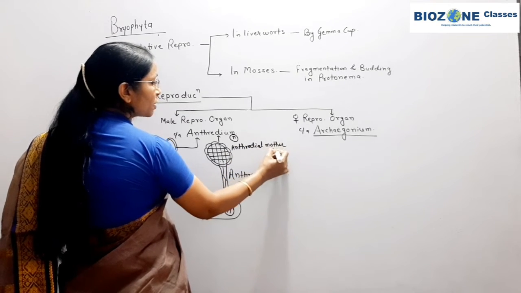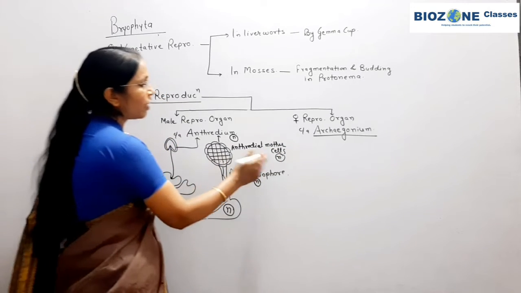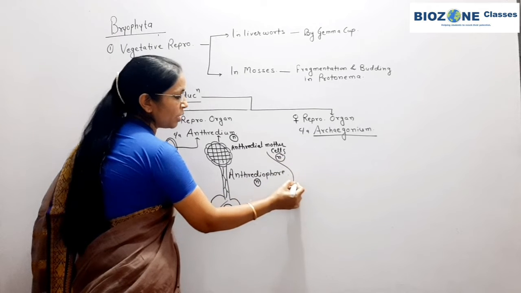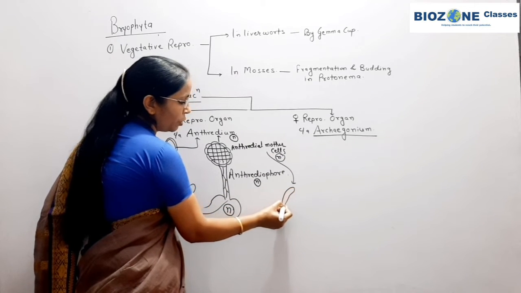These antheridial mother cells are haploid in structure, and are directly responsible for the production of